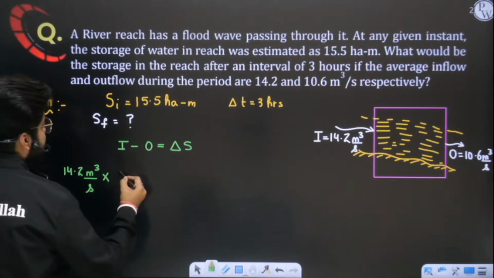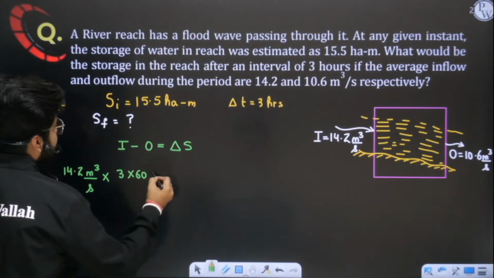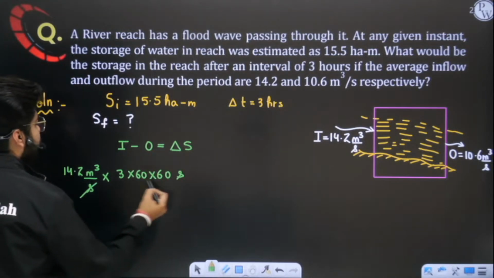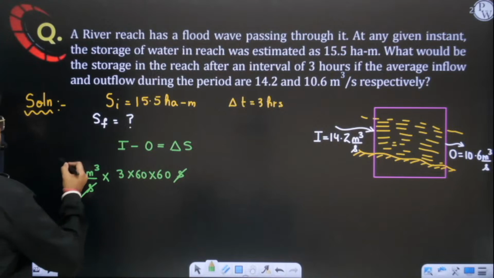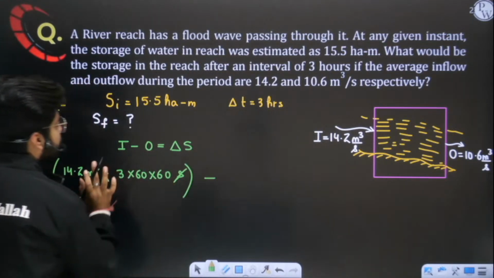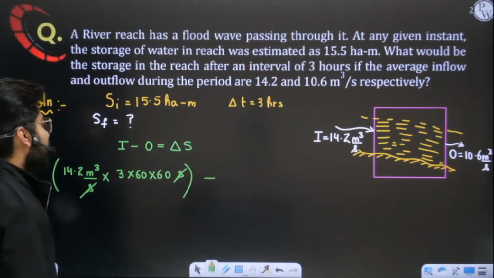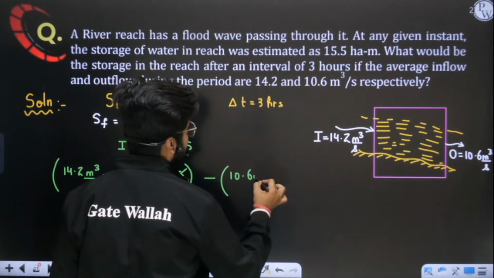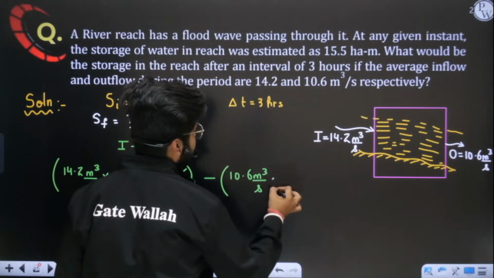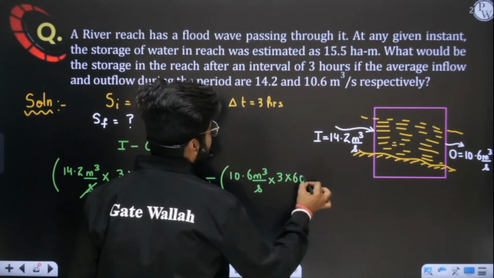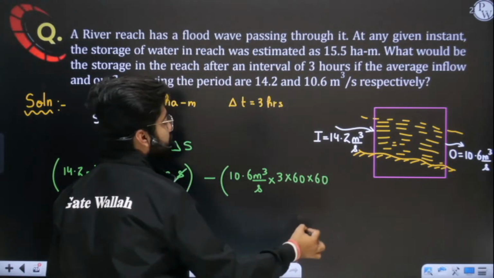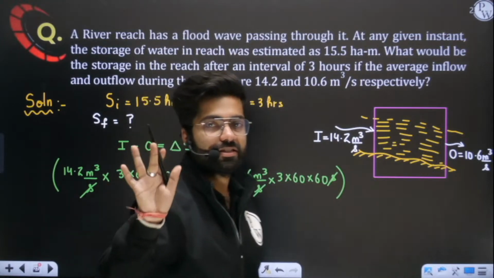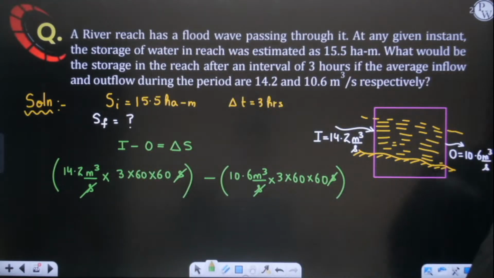Can you tell me? Sir, in 3 hours, every hour has 60 minutes and every minute has 60 seconds. So this is the total amount of volume which is going inside the system. This is inflow, this much meter cube. Yes or no? And what is the outflow? Sir, outflow is 10.6 meter cube per second going out of the system. And in 3 hours, 3 into 3600 will leave the system. Yes or no?